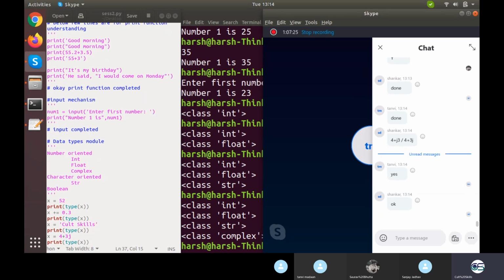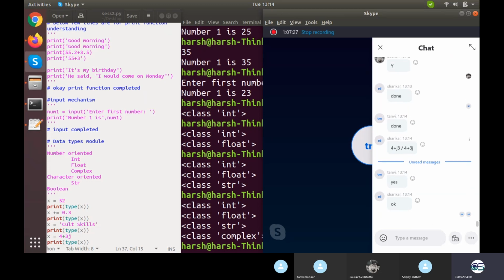So you should do the comment part, you should execute the input function and the output function, with output I mean the print function, and you should check the type of different variables. This is all you need to do. So all of my 3 screens are open right now.